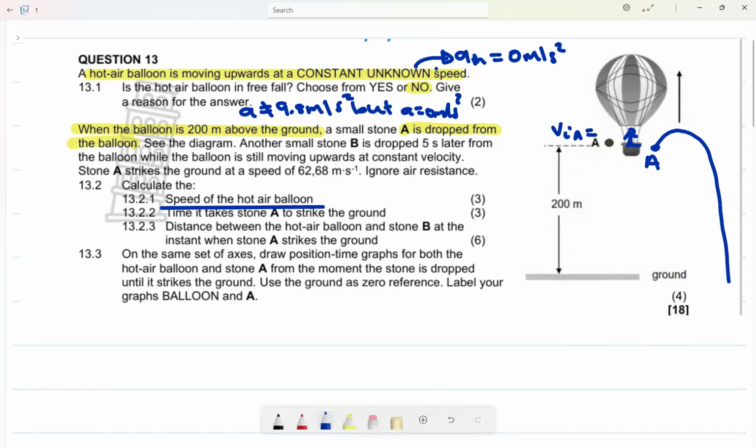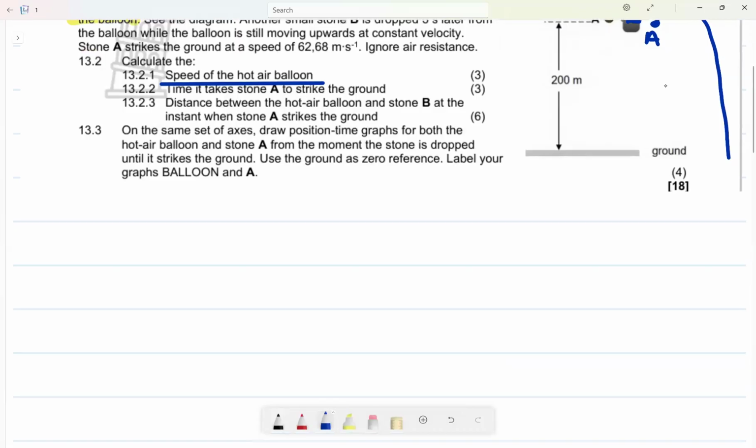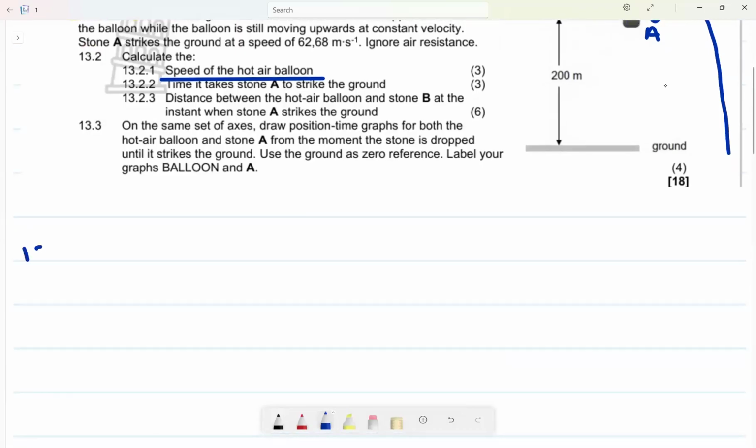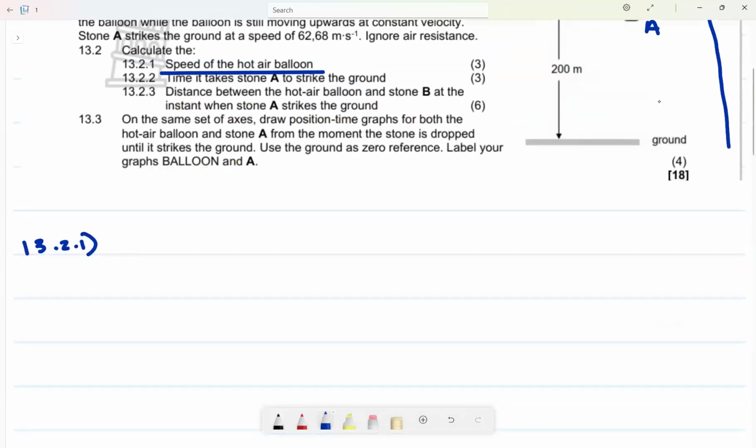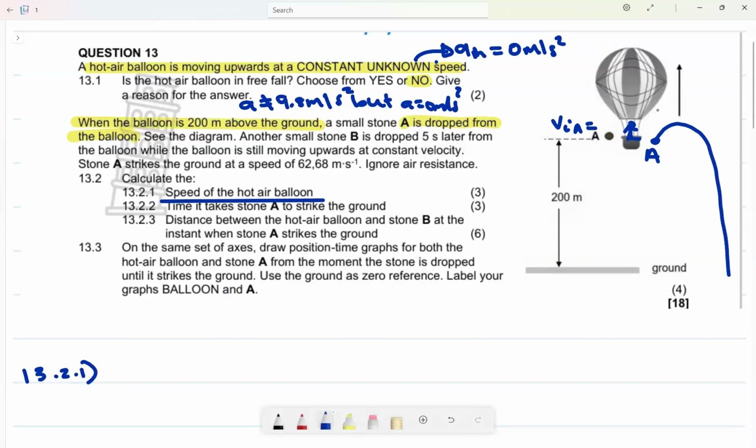How can I calculate the speed of the hot air balloon? Remember, I said you'll get it from the initial speed of the stone. The initial speed of the stone is the same as the speed of the hot air balloon. So I have the final velocity of A, and the initial velocity of A is what I'm looking for.